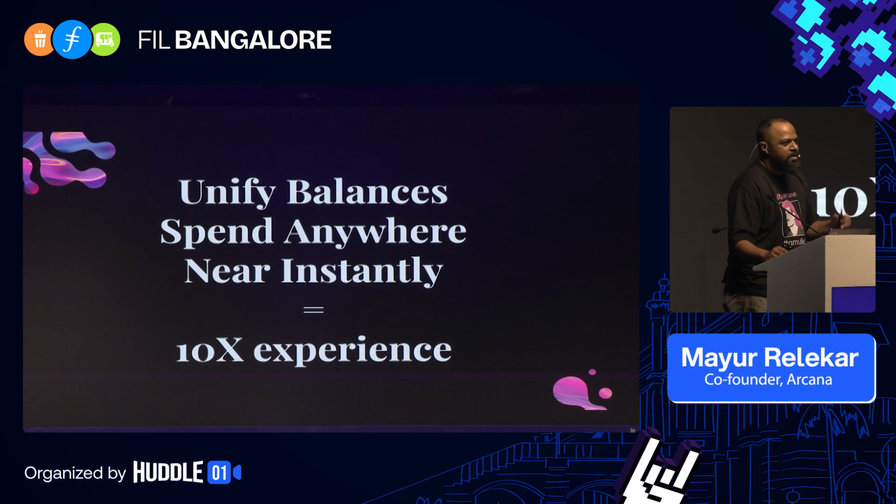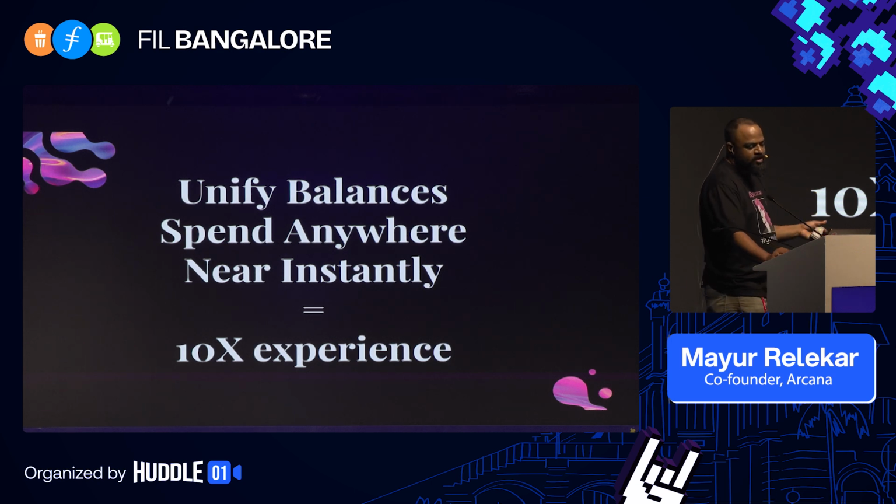Just like I would in the Web2 world. Back in the day, I think many of you are quite young, if I had an Indian credit card, I couldn't buy stuff on, say, a Chinese e-commerce site. But now I can use my credit card to buy anything. I can pay my AWS bills in US dollars. I can pay for something I buy on Alibaba, whether it's charged in Chinese yuan, and it just happens seamlessly. This is what we want to bring to Web3, and this is what chain abstraction can make possible. So this is a huge 10x jump, and whenever you bump up the user experience 10x, it comes with very significant side effects.